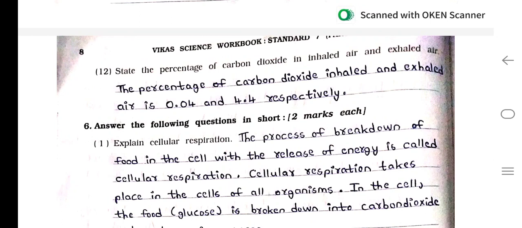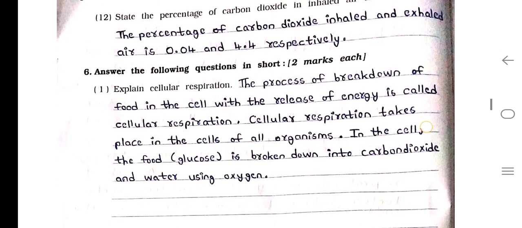Number 12. State the percentage of carbon dioxide in inhaled air and exhaled air. Answer. The percentage of carbon dioxide in inhaled and exhaled air is 0.04 and 4.4 respectively. Question number 6. Answer the following questions in short. Number 1. Explain cellular respiration.